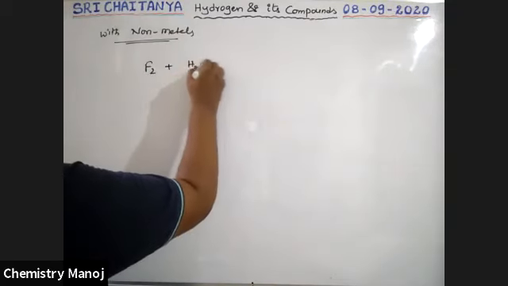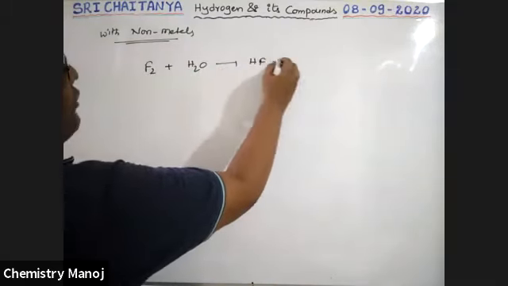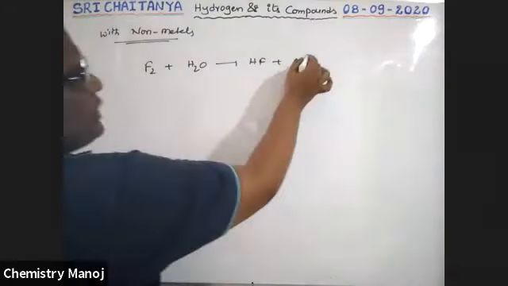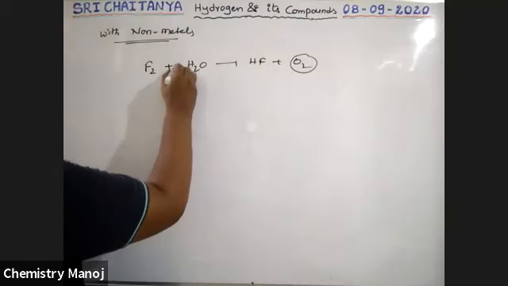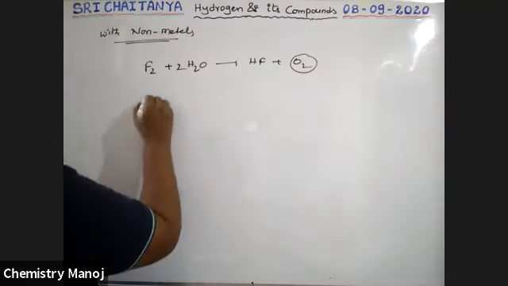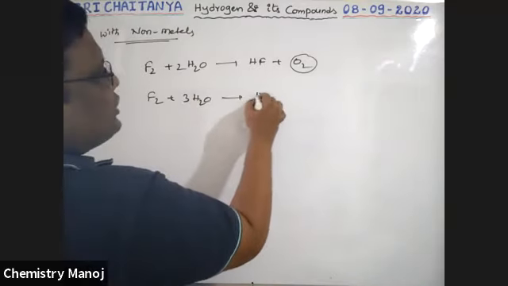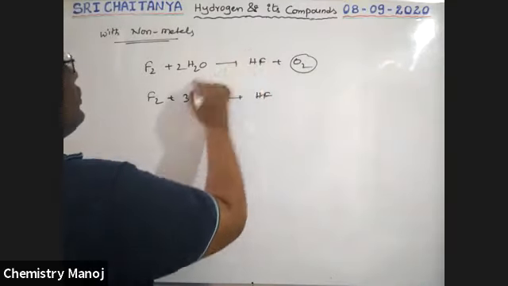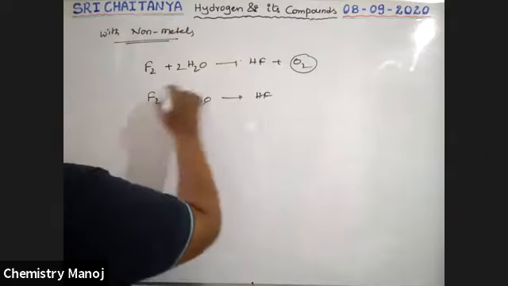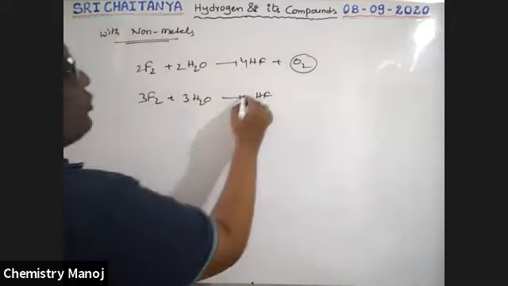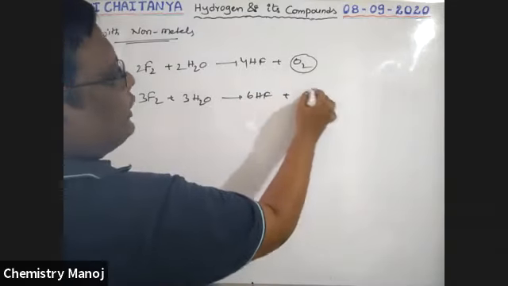When fluorine reacts with water, that gives HF plus O2. So HF plus O2, that means oxygen gas is liberated, boys. Not only that, 2F2 plus 2H2O gives 4HF plus O2, and 3F2 plus 3H2O gives 6HF plus O3.